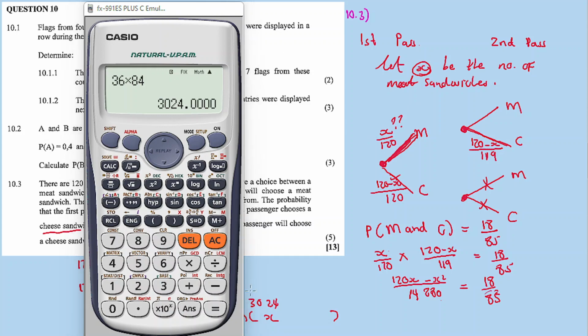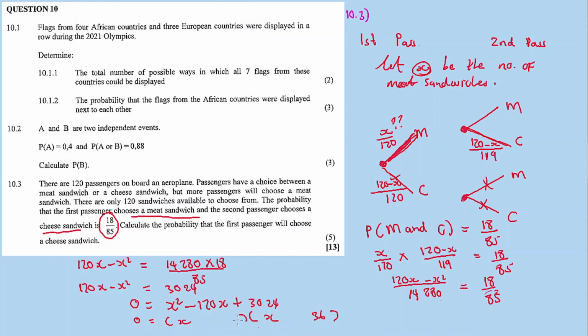Okay, 36 and 84, and it's going to be minus, yes, minus. Therefore x is equal to 84 or x is equal to 36. X is equal to 84 or 36.